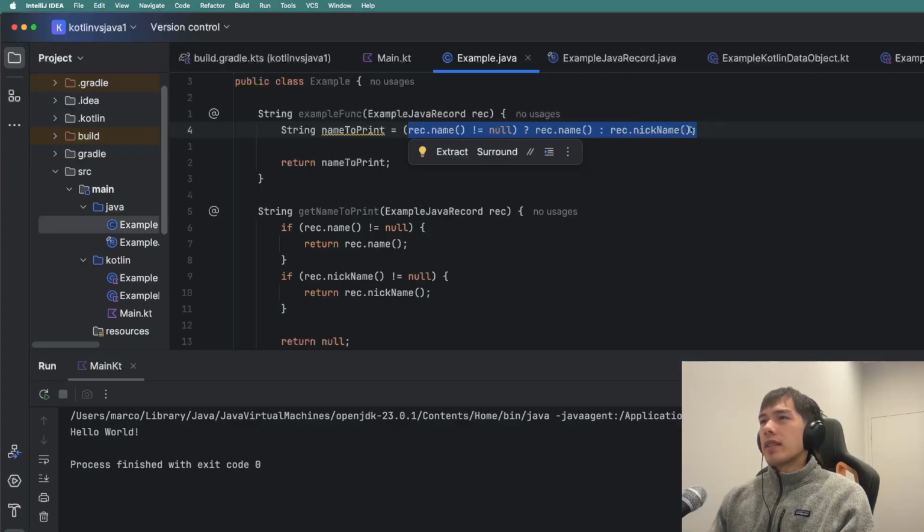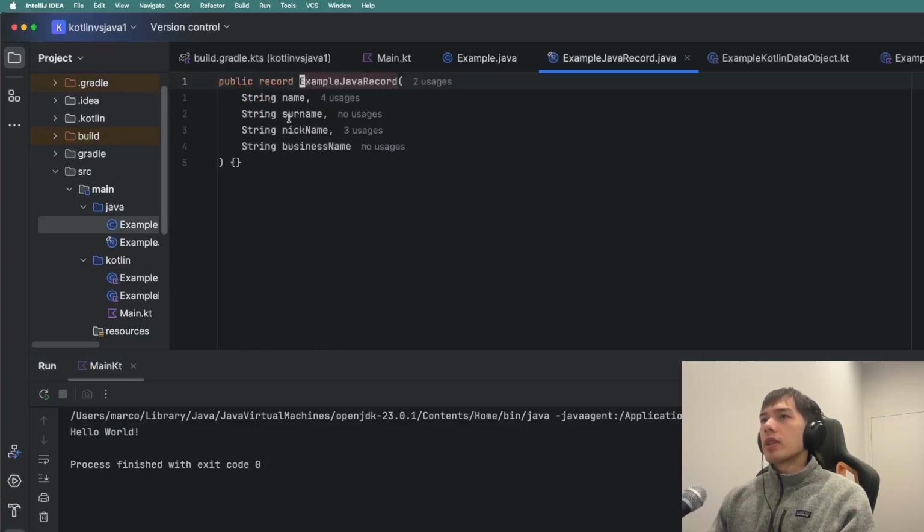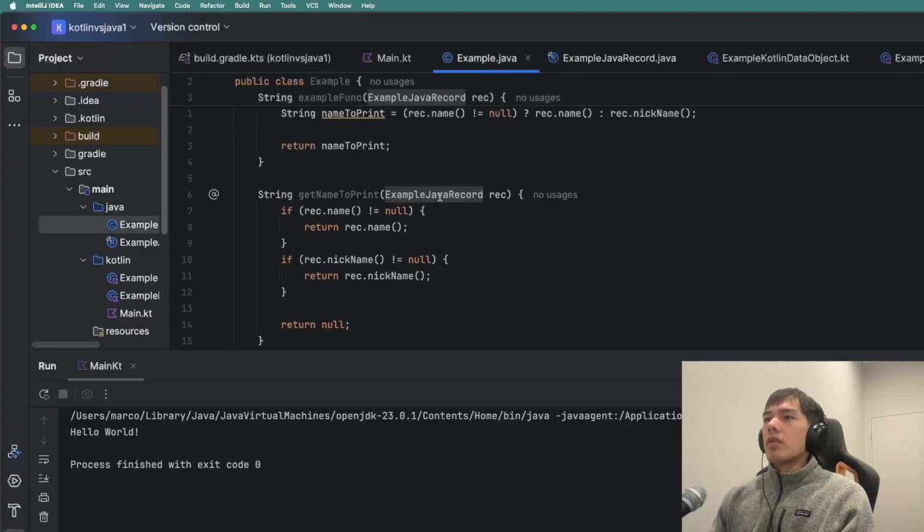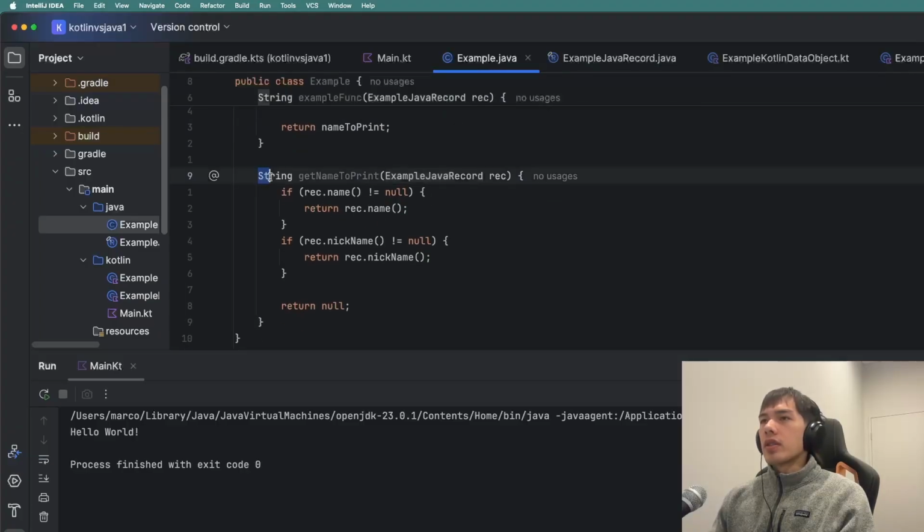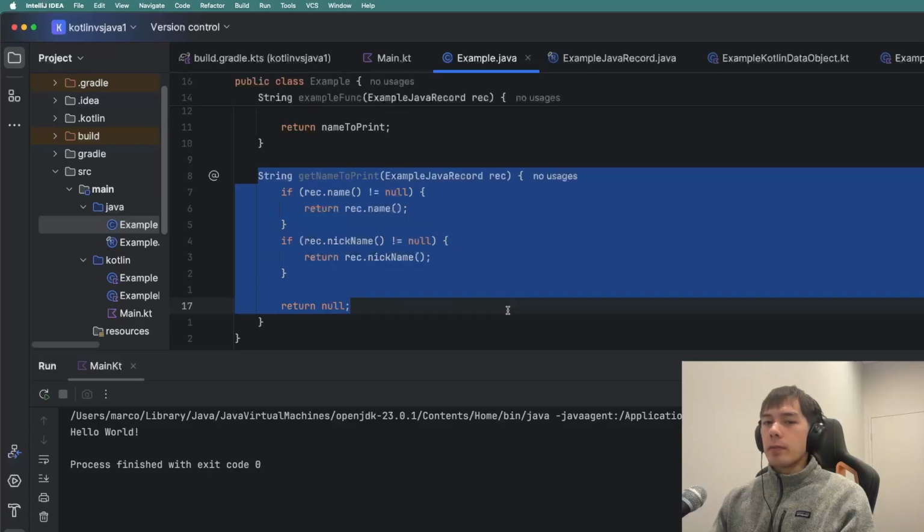But then say we want to extend this, we look inside of this record object and we say, right, I want to get the name. If not, we want to get the nickname. If not, we want to get the business name. If not, we want to get the surname or something like this. I'll just put it in this order. To do this in Java, we probably need some if-else statement that looks super nasty.